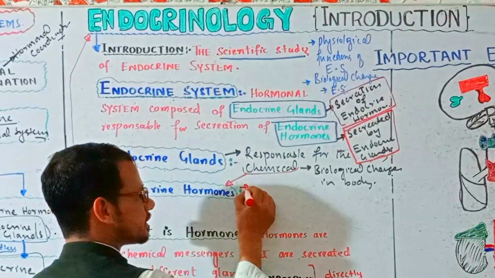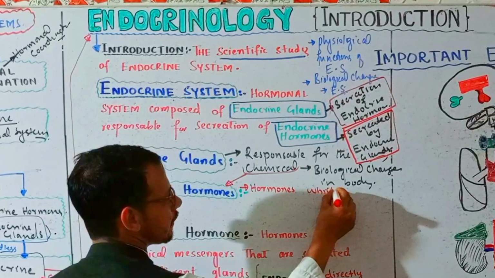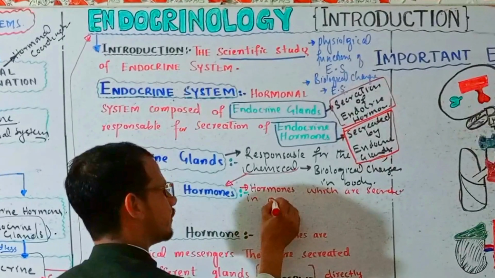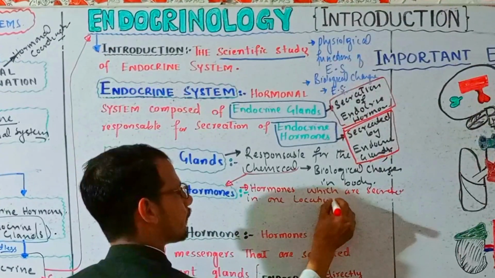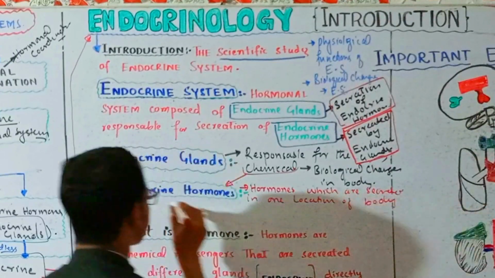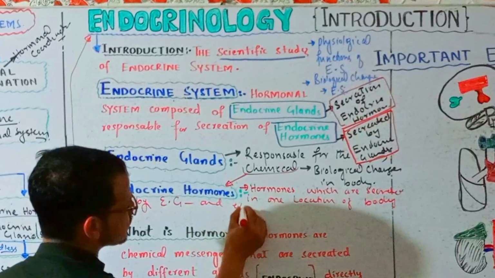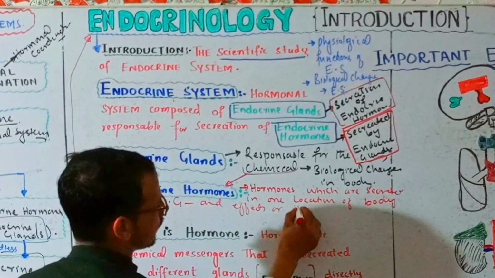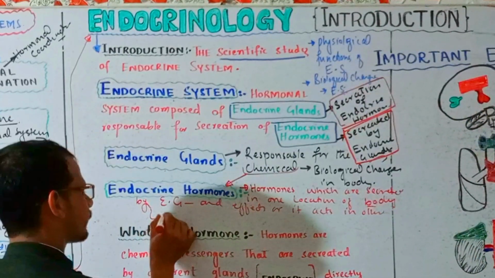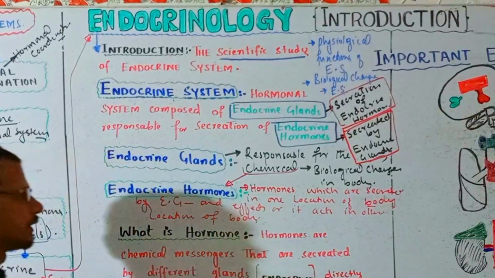These are the hormones which are secreted in one location of body by endocrine glands and act in another location of body. Right? This is called the endocrine hormone.